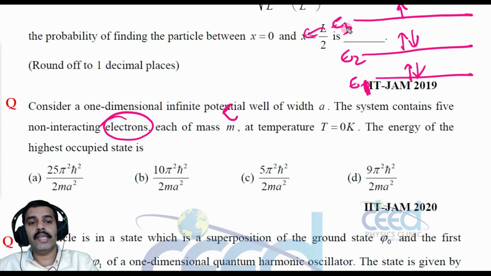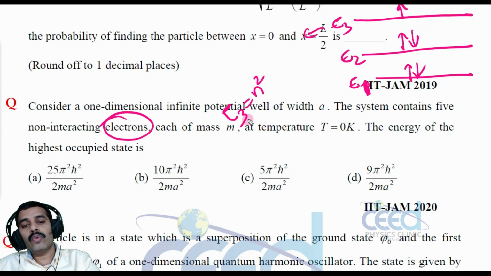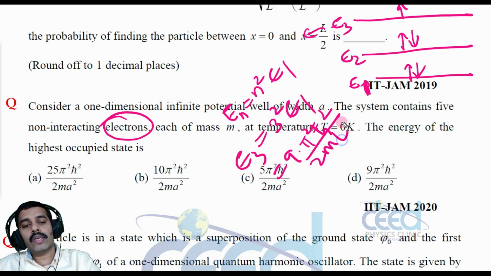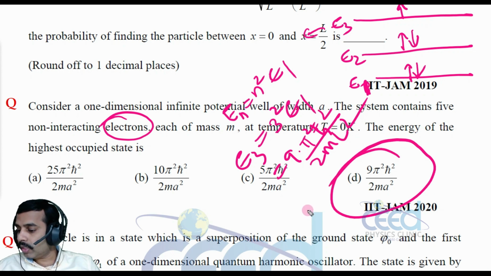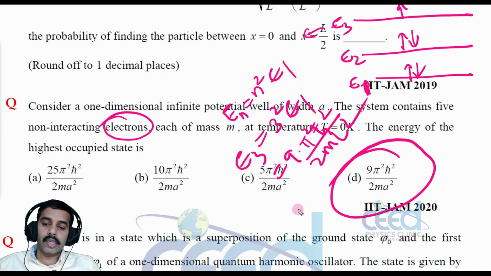So the highest occupied state is E3. En is equal to n square E1, that is 3 square, E3 is equal to 3 square E1. That is 9 E1. What is E1? Pi square h square divided by 2 m L square, right? So option D is correct. Let me verify the answer. Okay, that is correct. Option D is correct.